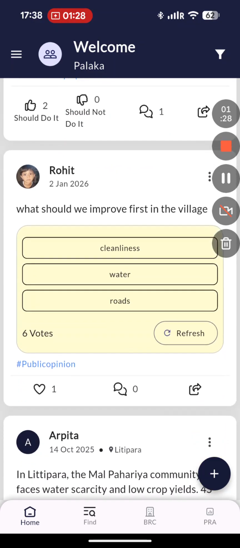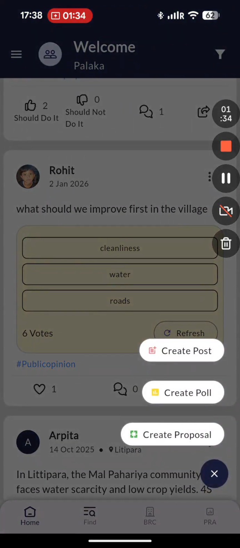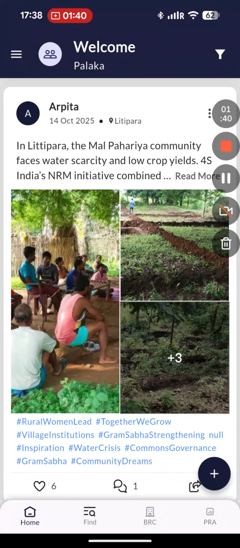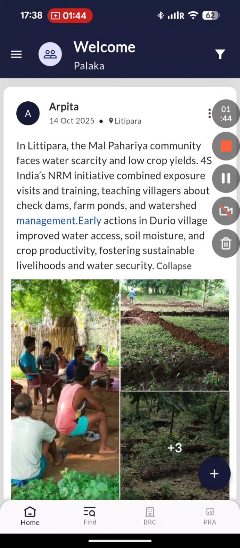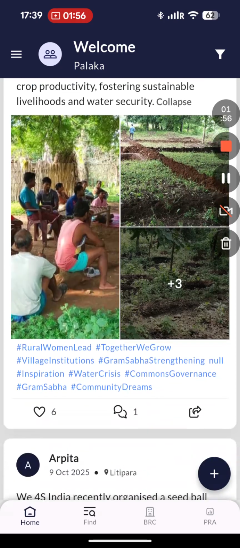You can also share in the form of a post or a poll, or you can create a proposal for your village. Here, Arpita has posted about a community which faces water scarcity and low crop yields. They are talking about the initiative that combined exposure visits and training, teaching villagers about check dams, farm ponds, and watershed management.